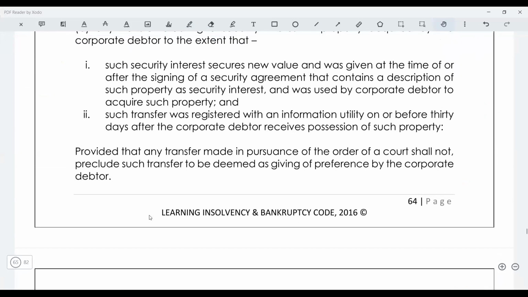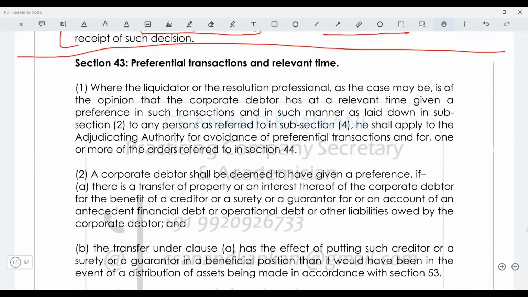So just see, where the liquidator or the resolution professional, as the case may be, is of the opinion that the corporate debtor has at a relevant time given a preference in such transaction and in such manner laid down in subsection 2 to any person referred to in subsection 4, he shall apply to the NCLT, that's the adjudicating authority, for the avoidance of the preferential transaction and for one or more of such orders referred to under section 44.